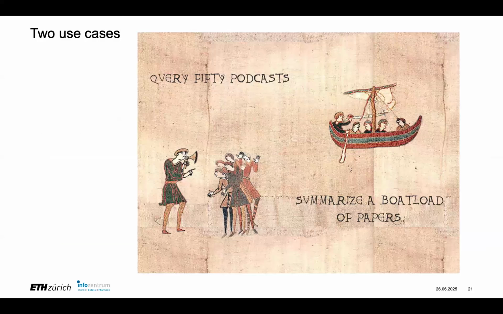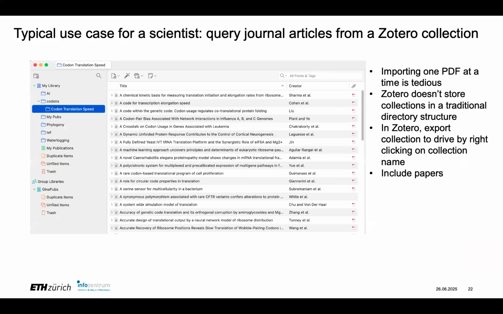Okay, so I have two use cases. One of them is I put in 50 of my favorite podcasts so I can find that episode where this happened, and the other one was a lot of papers. And I use Zotero for my document management. Importing into NotebookLM is not as easy as it could be, I think. Importing one PDF at a time is tedious, and Zotero doesn't store in a traditional directory structure.